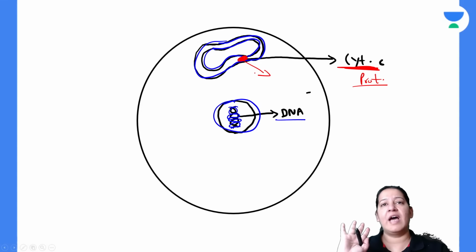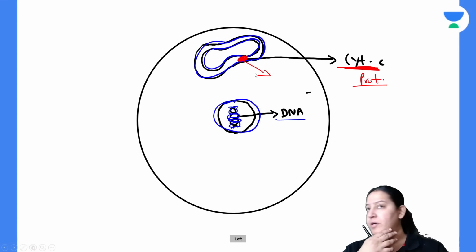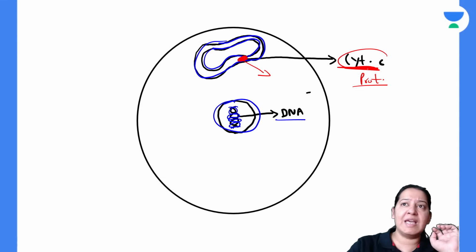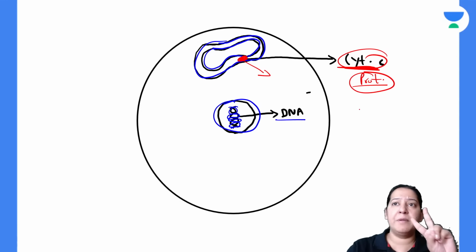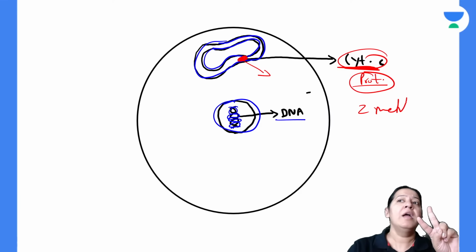Let me zoom it out. So, as I have told you, cytochrome C is the protein which is always present between the two membranes of the mitochondria, inner and outer.